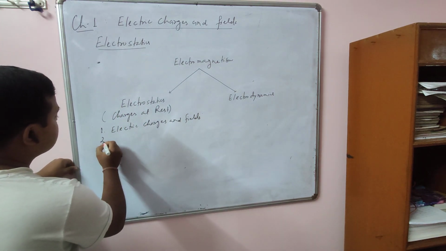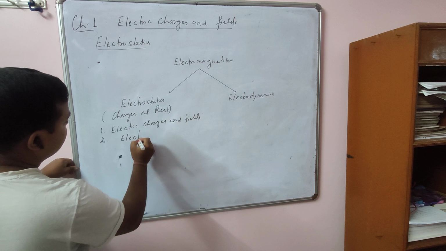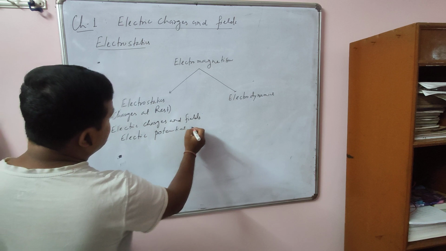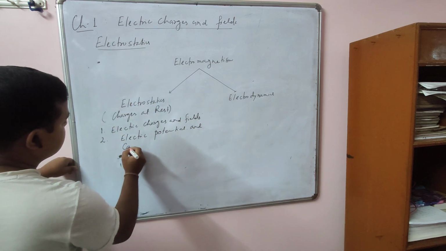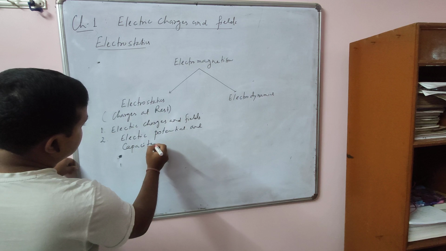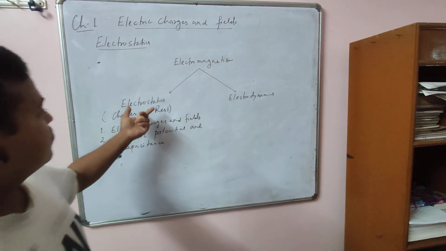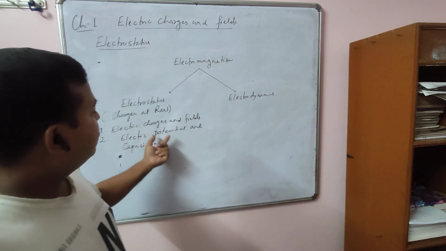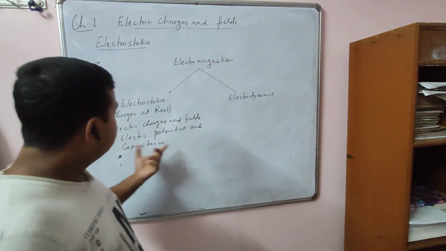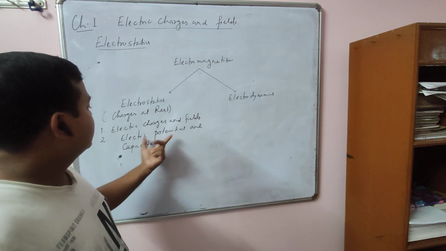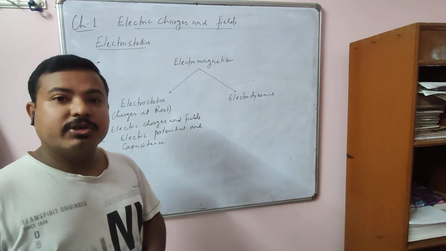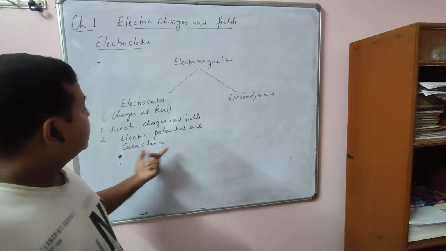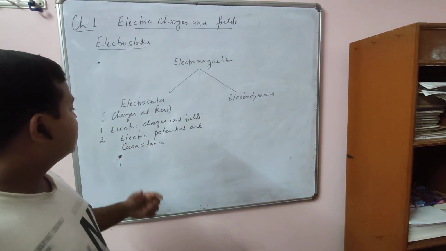And the second one is electric potential and capacitance. So here I will discuss what is electric potential, the applications of potential, what is capacitance, what is the use of capacitance in electronics or electrical circuits, like that.